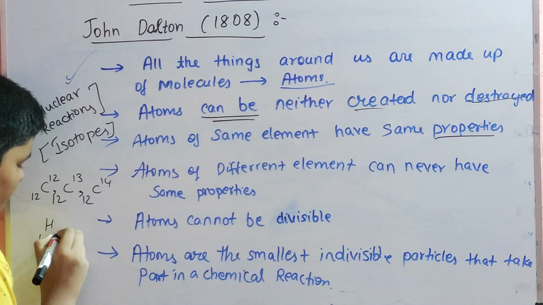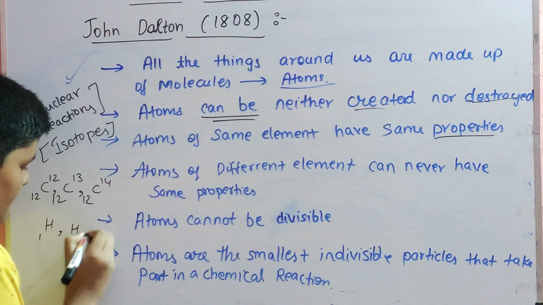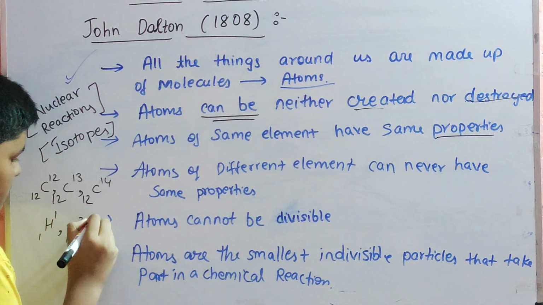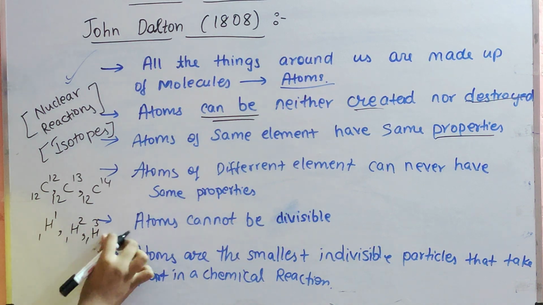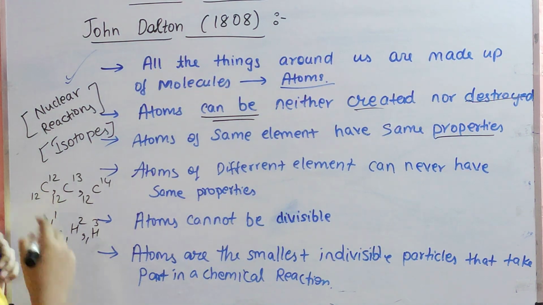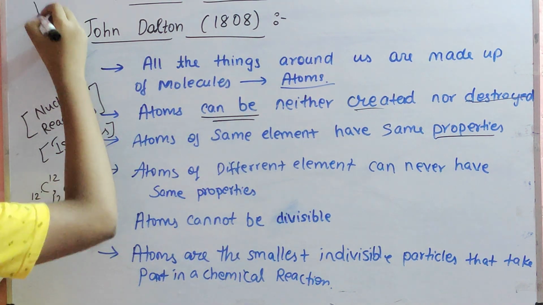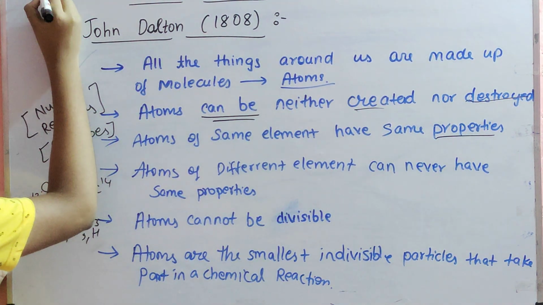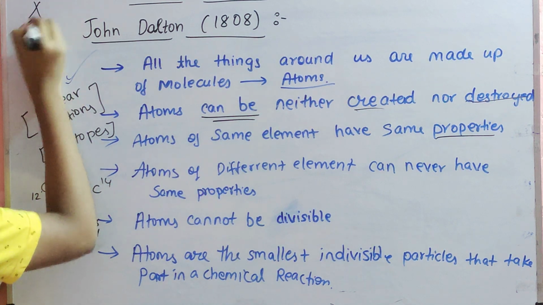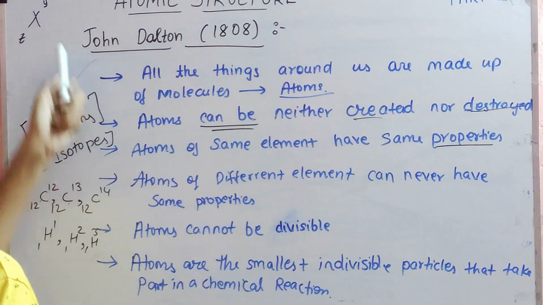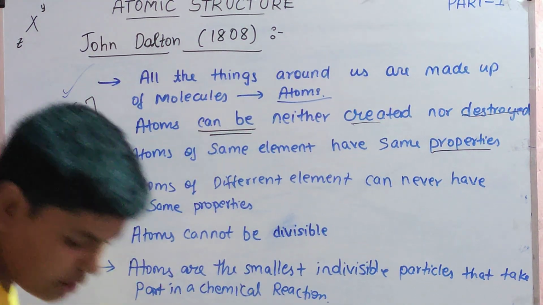You can take even hydrogen: 1, 2, 3. Protium, deuterium, tritium. Carbon 12 isotope, carbon 13, carbon 14. If you take any element X, with Y and Z written beside it, X is the element, Y is the mass and Z is the atomic number.